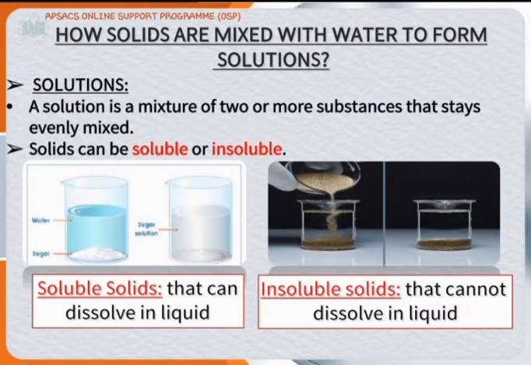Solids can be soluble or insoluble. Soluble solids are those solids that can dissolve in liquid easily, for example, sugar or salt. Insoluble solids are the solids that cannot dissolve in liquid, for example, sand and chalk powder. They remain at the bottom of the liquid or of the container in which the solution is kept. So these are insoluble solids that cannot dissolve in the liquid.